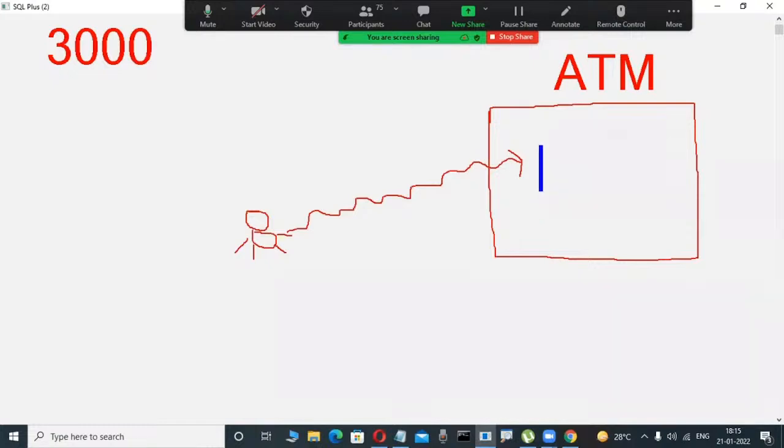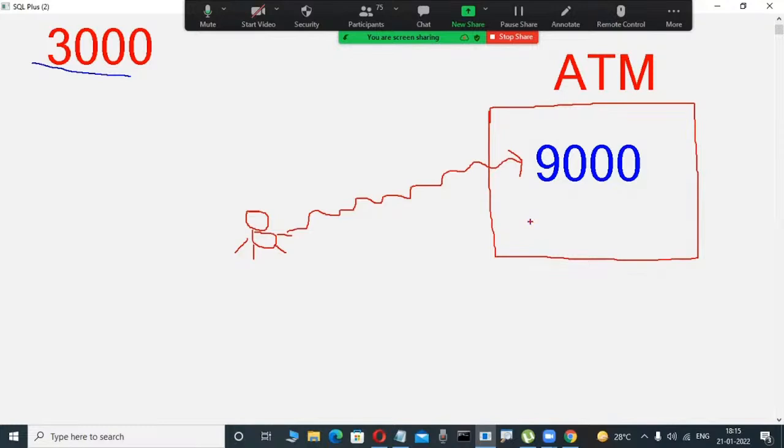Whenever I insert the ATM card, after that it asks to enter the amount, right? In that case, maybe unfortunately, I mentally decided to withdraw 9,000 rupees. Whenever I try to withdraw 9,000 rupees, am I getting 9,000 rupees? No. Here my balance is 3,000, but how can I get it? Okay, so 9,000 rupees is impossible.